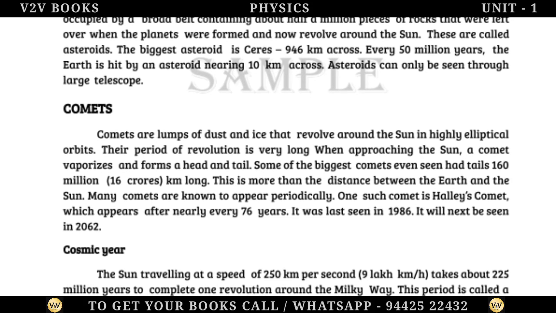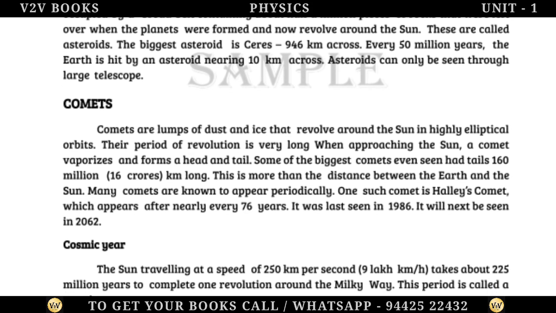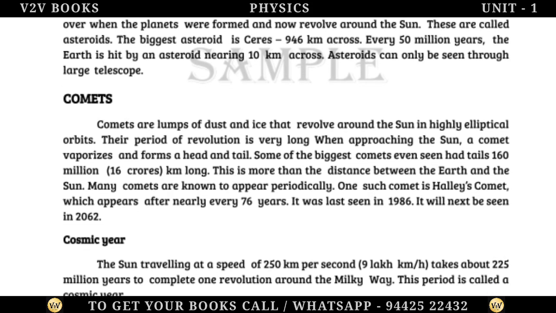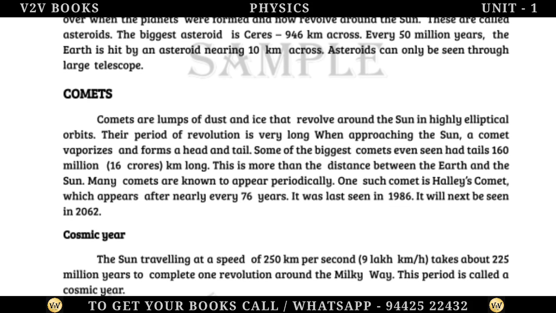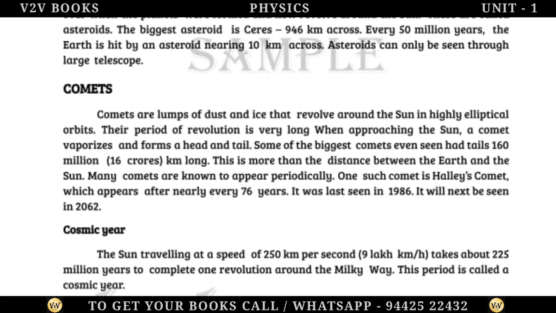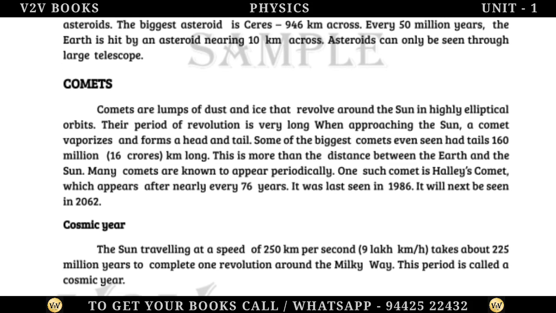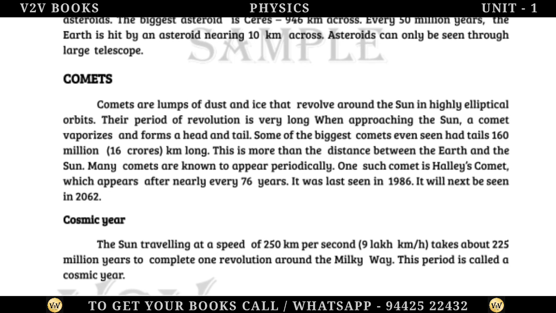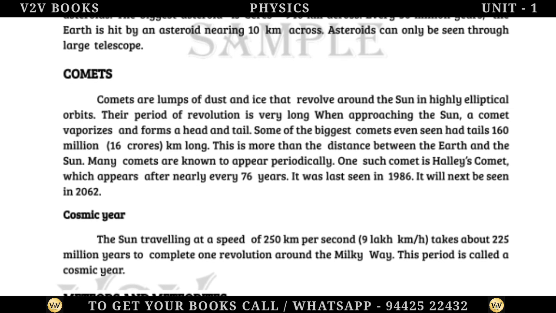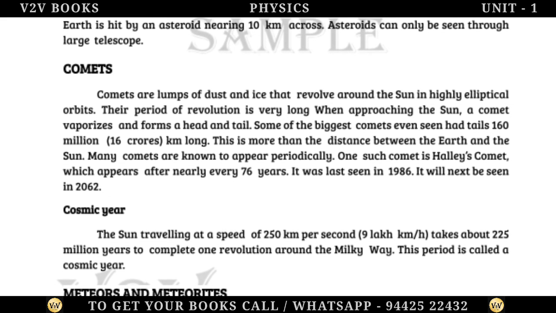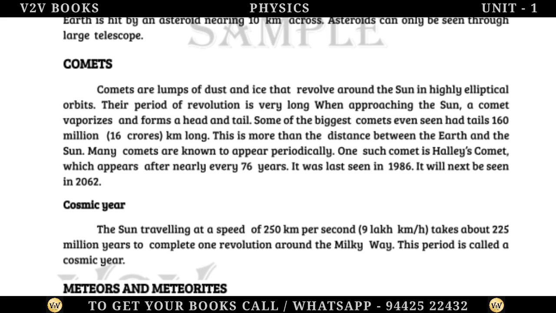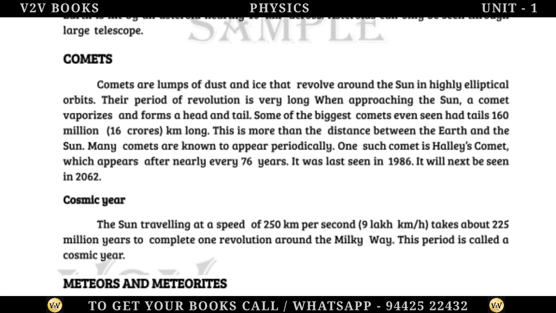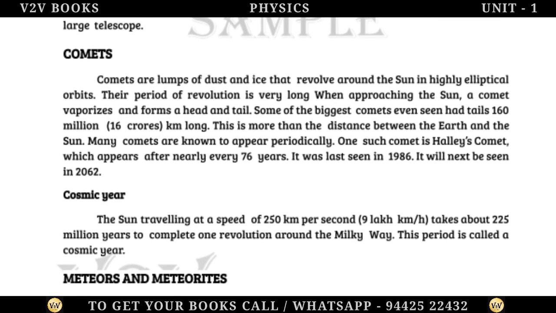This is more than the distance between the Earth and the Sun. Many comets are known to appear periodically. One such comet is Halley's Comet, which appears after nearly every 76 years. It was last seen in 1986. It will next be seen in 2062.